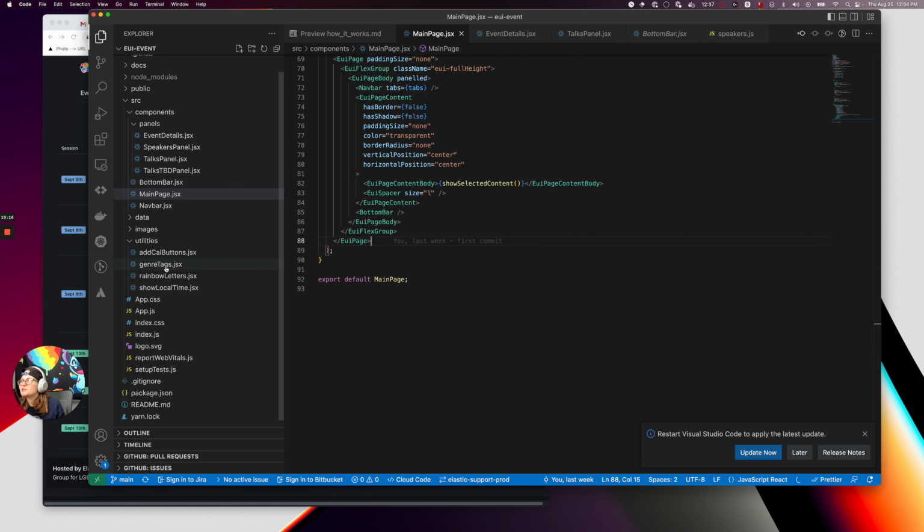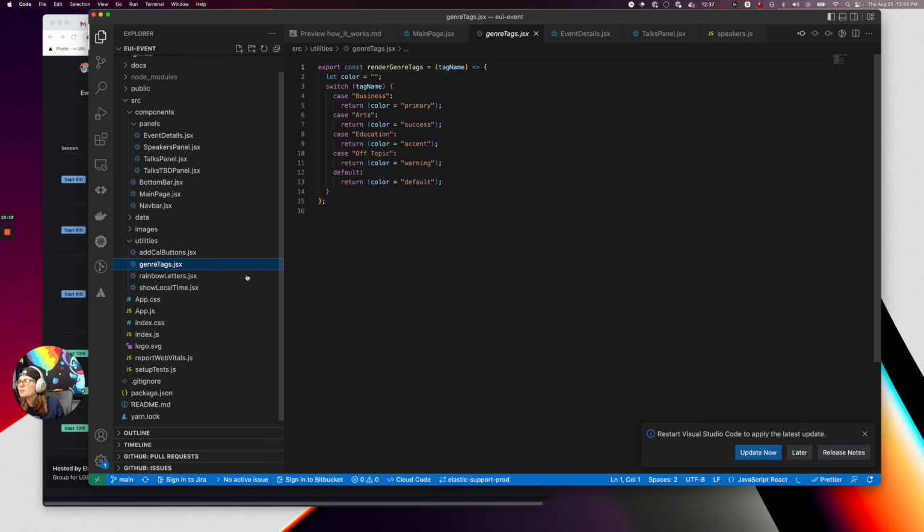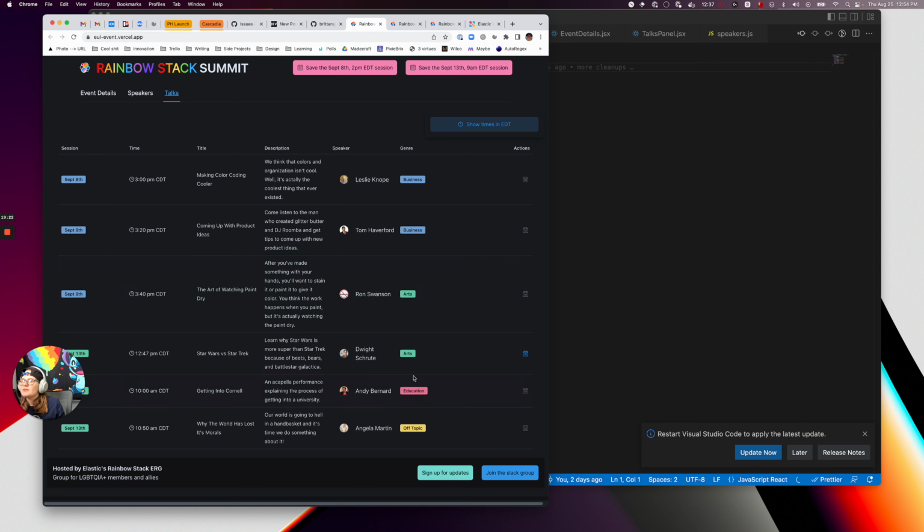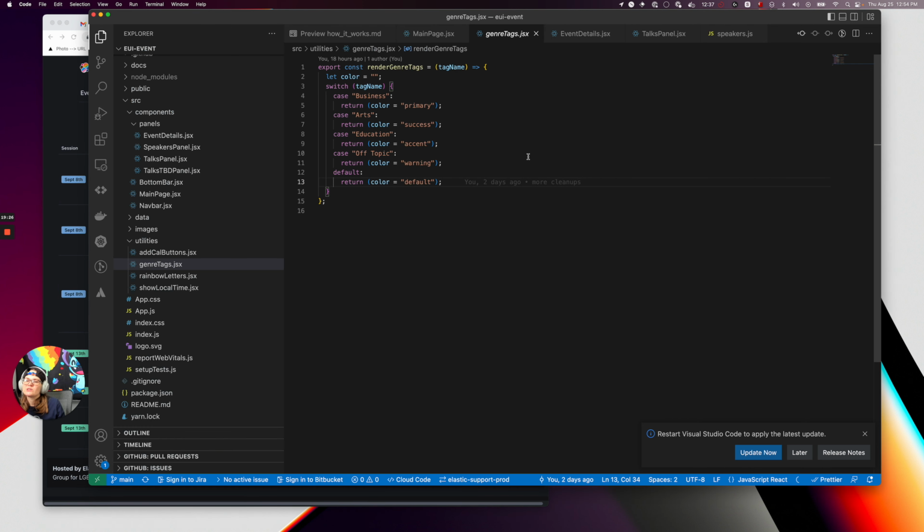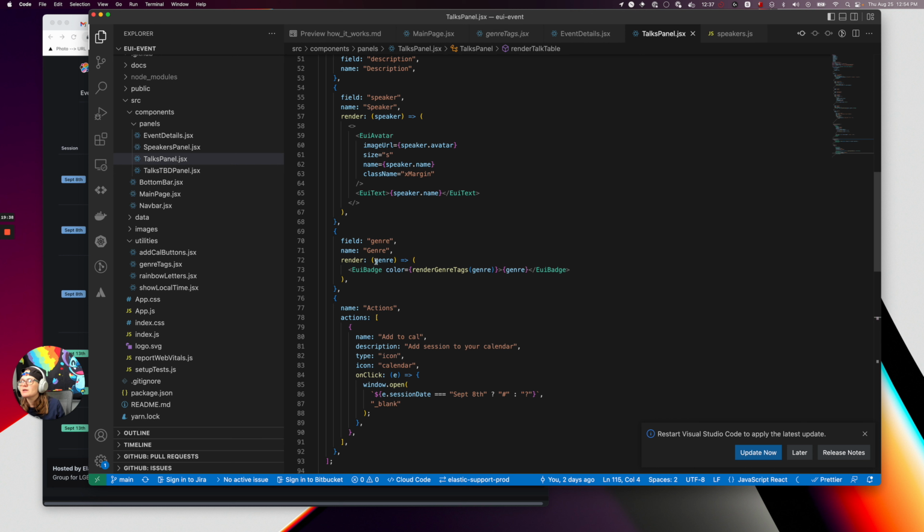Two other functions, actually. I don't want to keep going too much longer, but I do want to show you genre tags. So you noticed over here, I basically have a function where it takes what the string is and then gives it a color based on that. So if you have different categories of talks and you want to be able to style them like that, all you need to do is define that in here. Like if it's called this, what color do you want to make it? And then over in the talks panel, that's where I run the function on it to grab what the color is. So that's pretty cool.